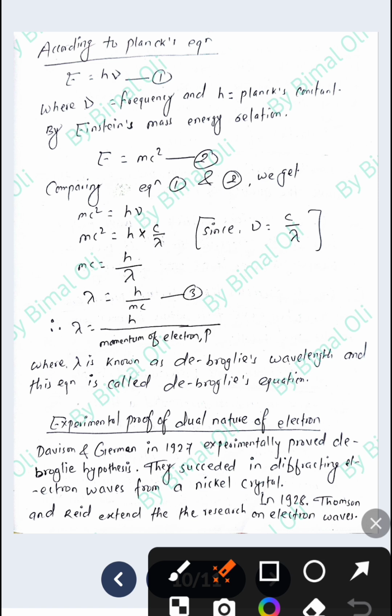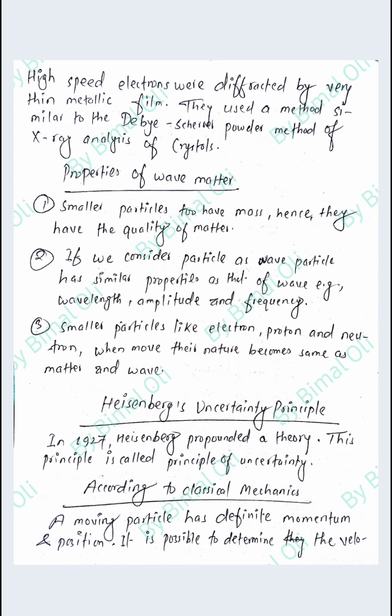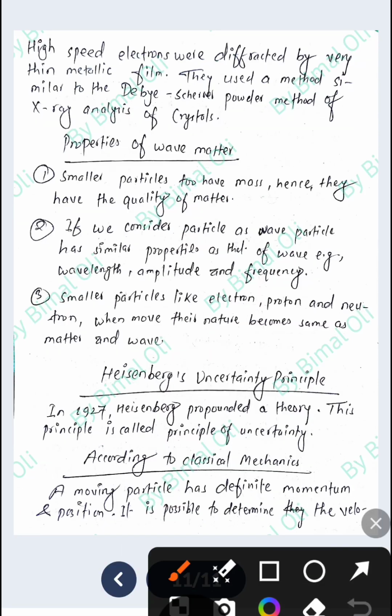Later, in 1928, Thomson and Reid extended the research on electron waves. High speed electrons were diffracted by a very thin metallic film. They used a method similar to the Debye-Scherrer powder method of X-ray analysis of crystals.